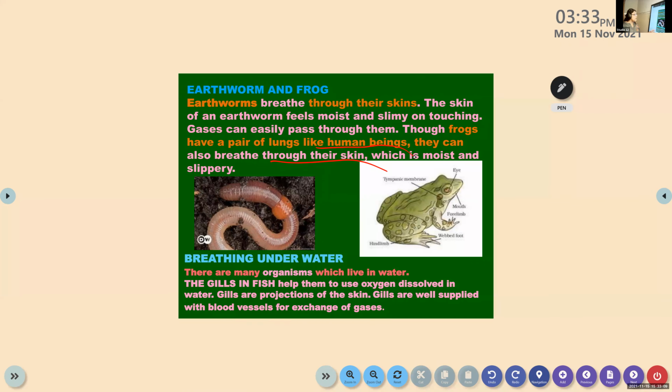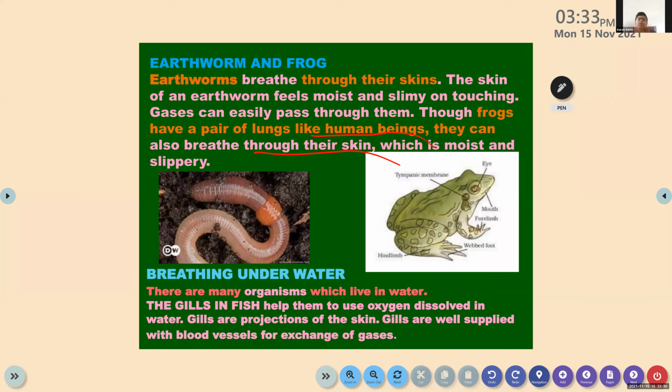Clear? Another thing: gills are mainly for fish. Does a frog have gills? No, we don't call them gills. Eye, mouth, these are the different parts of the frog. Before, we learned that on land frogs breathe through their skin and in water they breathe through their gills. Maybe water frogs are there. There are different varieties of frogs.